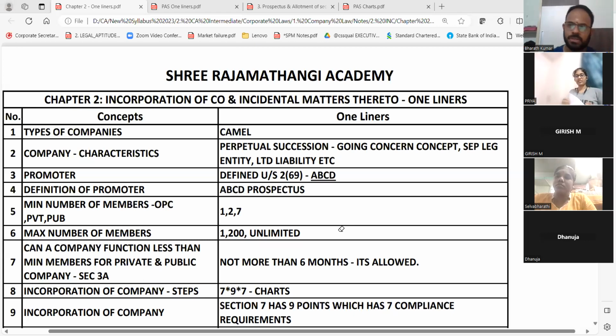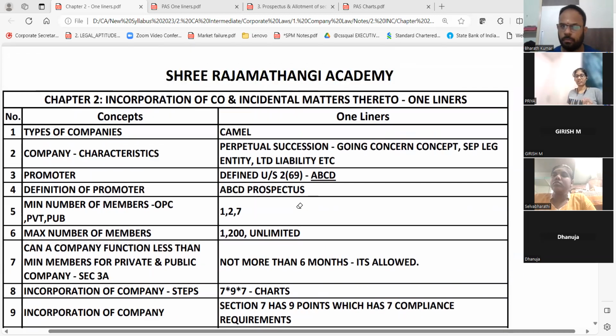We have almost completed chapter number 2, but what is pending is the last minute revision, one-liners. If we complete those one-liners, it should be easy. This is going to be the fag end of your examination, or maybe on the exam day, if you try to revise all this, it should be very easy. This is how it's been framed. Okay, now we'll go for it.